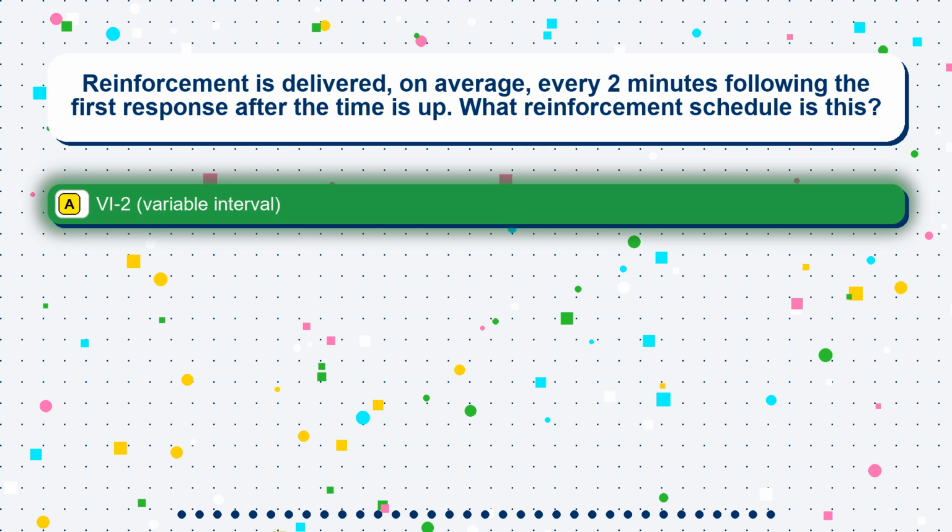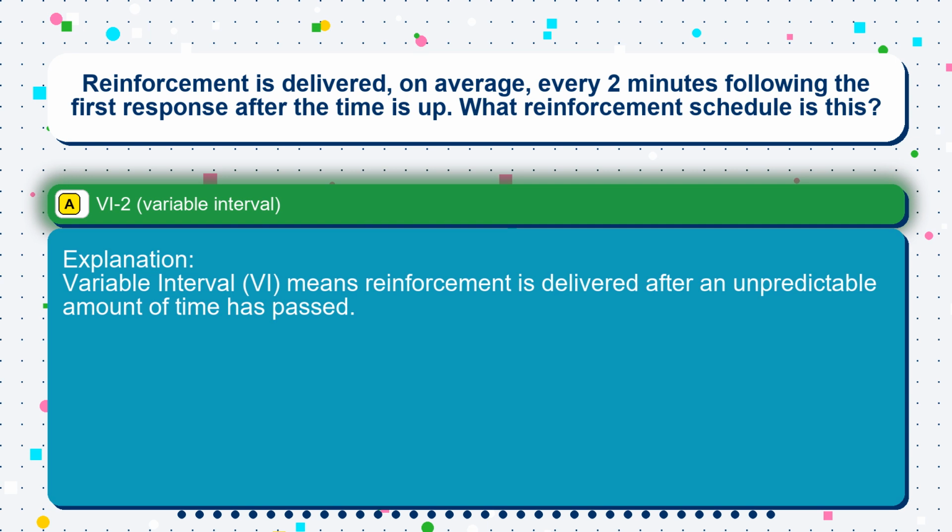The correct answer is option A: VI2, variable interval. Variable interval, VI, means reinforcement is delivered after an unpredictable amount of time has passed.